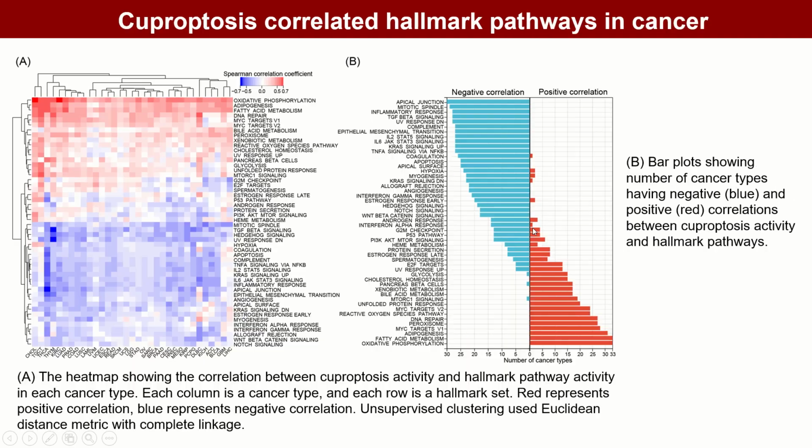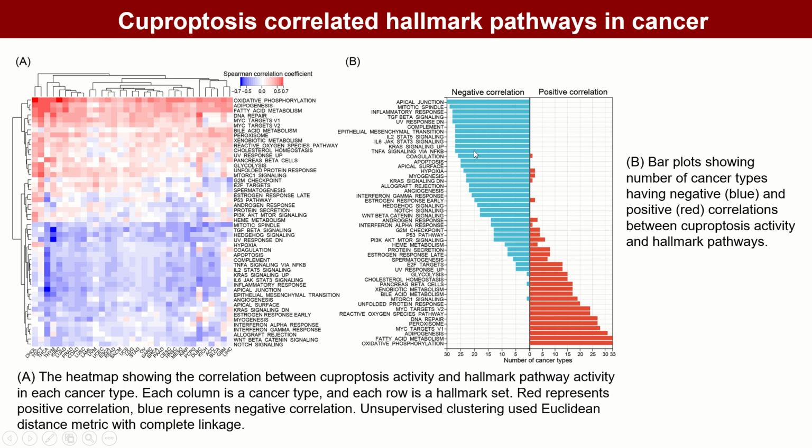The specific tumor-related pathways involved in cuproptosis remain unknown. Therefore, we first inferred the enrichment level of 50 cancer hallmark gene sets in all tumor samples. Cuproptosis activity was positively correlated with half of the hallmark gene sets in most tumor types and negatively correlated with the other half. Notably, cuproptosis activity was significantly positively correlated with oxidative phosphorylation and fatty acid metabolism in all 33 tumor types.